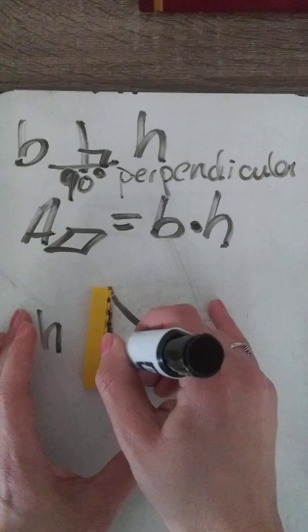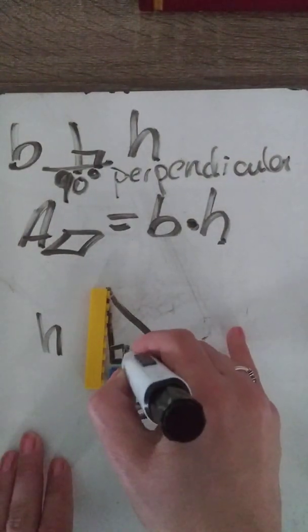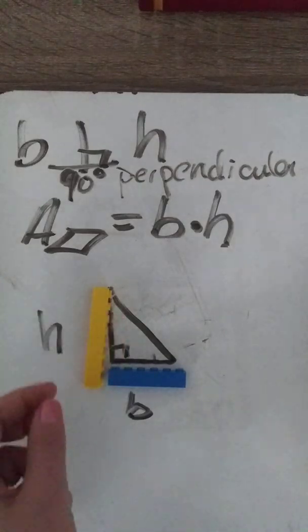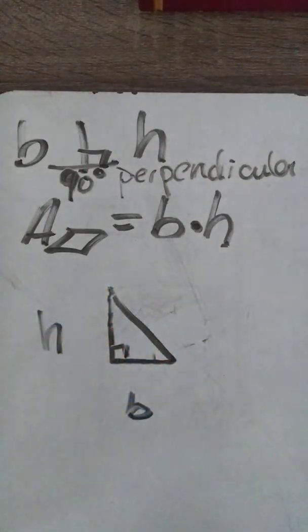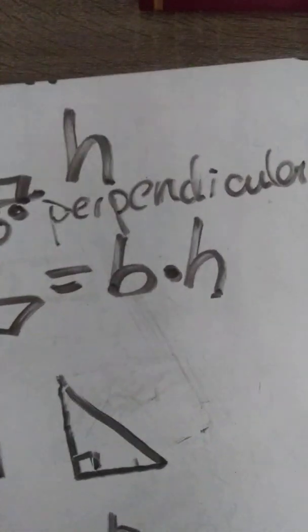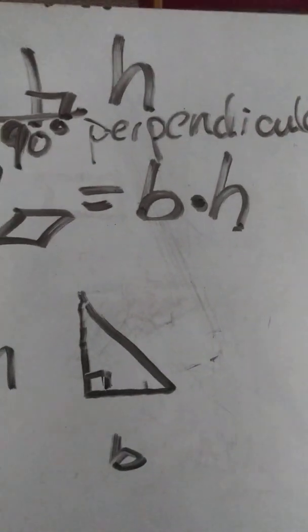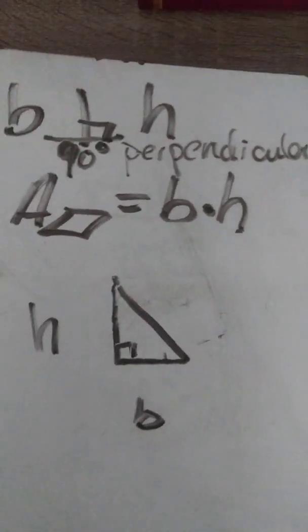That's right, this is a right triangle. Not every triangle is a right triangle. And the important thing I want you to know is that the base does not always have to be on the bottom. A common misperception is that my base is always on the bottom. My base is always perpendicular to my height.